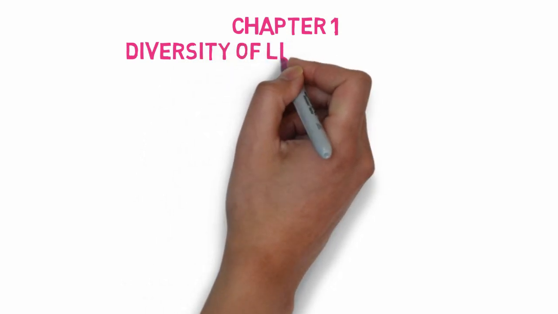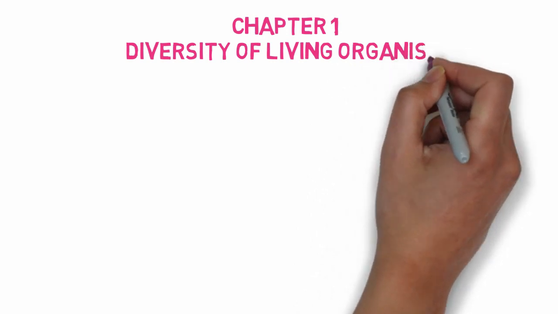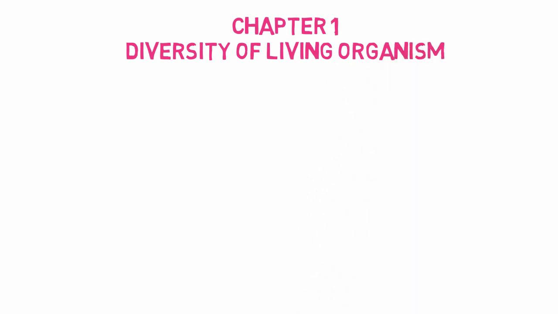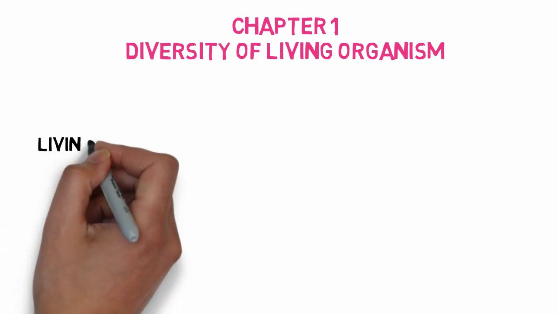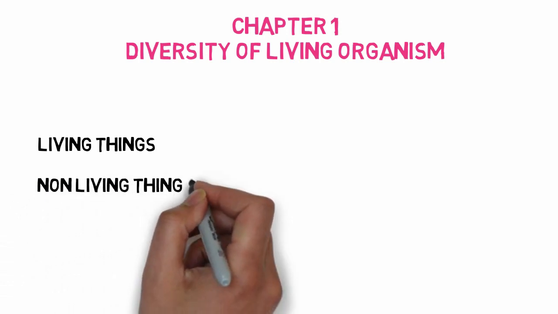Now our first chapter is the diversity of living organisms, structural organization in plants and animals, and cell structure and function. We will start with the first chapter. Before we start the diversity of living organisms, we have to know how many kinds of things there are in an environment. In a broad sense, the things available in the environment are of three types: living things, non-living things and dead things.